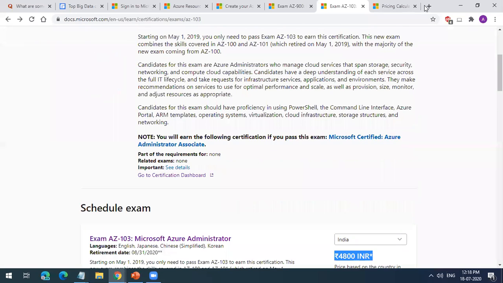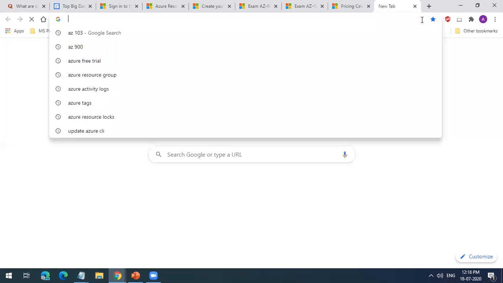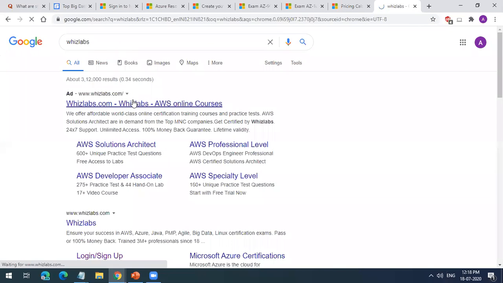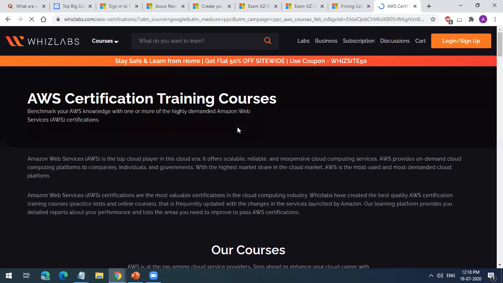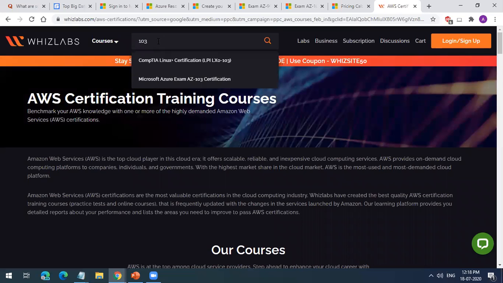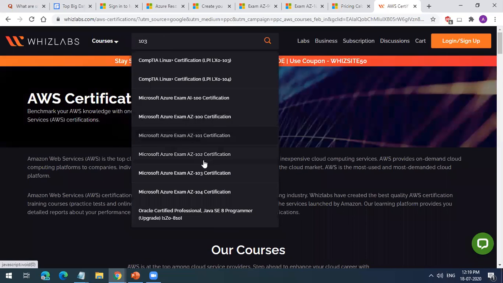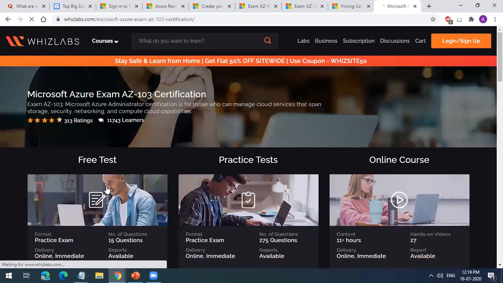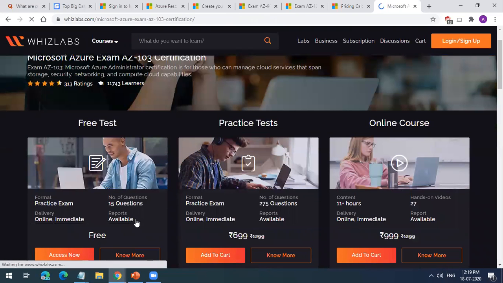Another thing I advise is to take a practice exam from WizLabs. If you go to WizLabs, their practice exam is very good. If you go and type AZ103, you will have their exam there. So if you are able to get this also, that will be good. There is a cost associated, but they have a free 15-question exam.